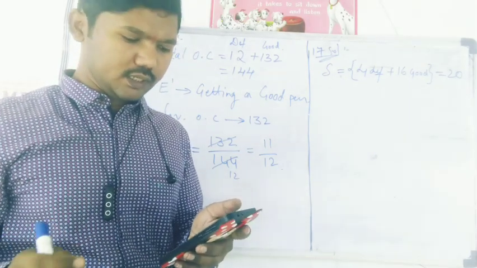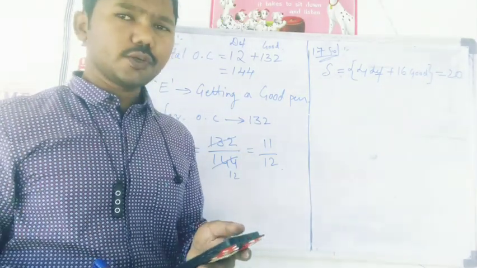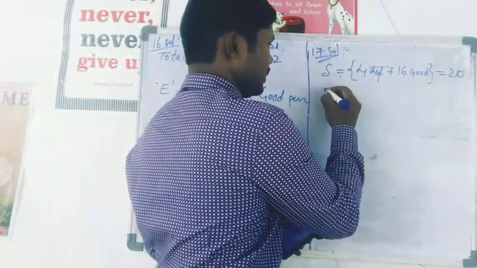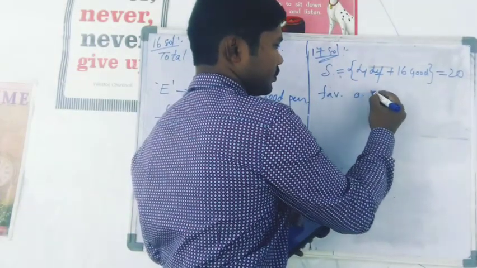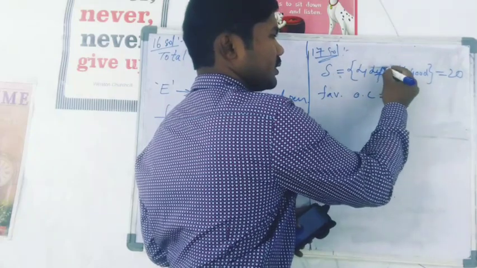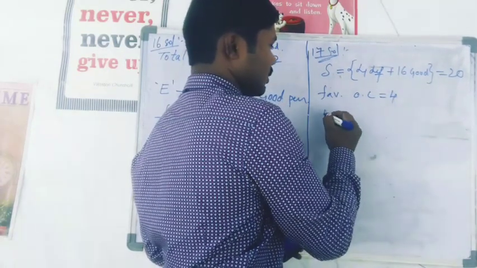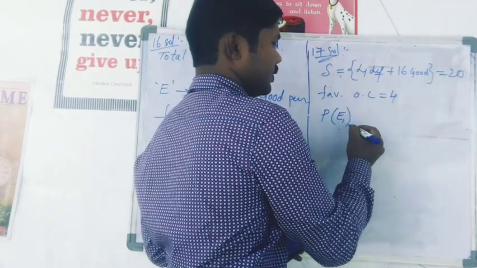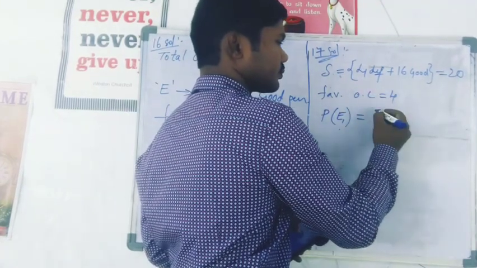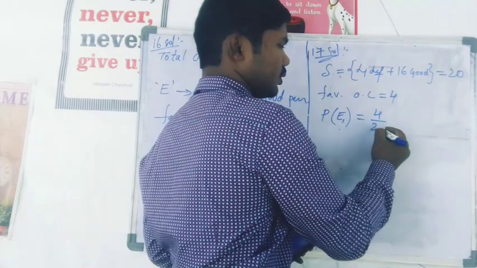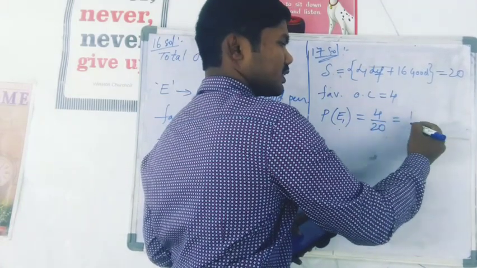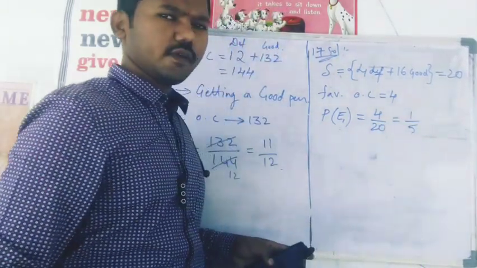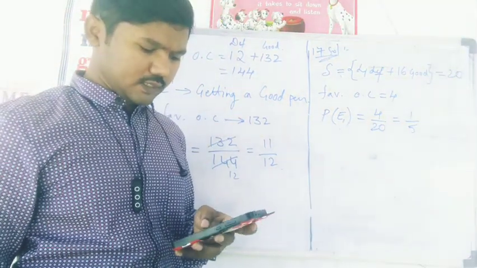If you take out a bulb, what is the probability it is going to be a defective one? The favorable outcome is the number of defective bulbs in the sample space, 4. So the probability of event E1 is favorable outcomes 4 by total outcomes 20. In the 4 table if you cancel, 4 1s are 4, 4 5s are 20, so 1 by 5 is the answer.